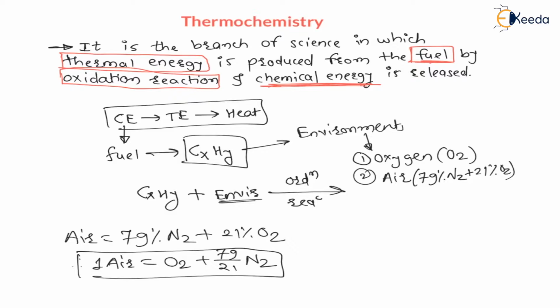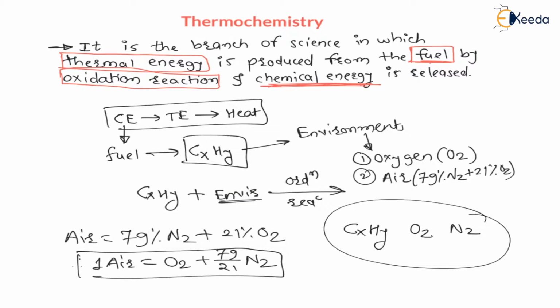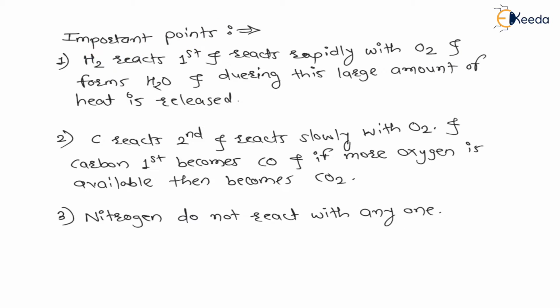So from this we can get one idea that for the combustion we have fuel in which there are carbon atoms and hydrogen atoms, and we have environment in which there is oxygen or there is oxygen plus nitrogen, right? So my dear students, during combustion we have carbon, we have hydrogen, we have oxygen, we have nitrogen, right? So a few important points we have to understand about the reactions of these hydrocarbons with oxygen and nitrogen. So make a note of these important points here.